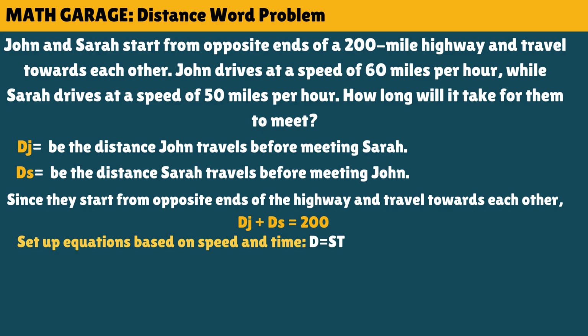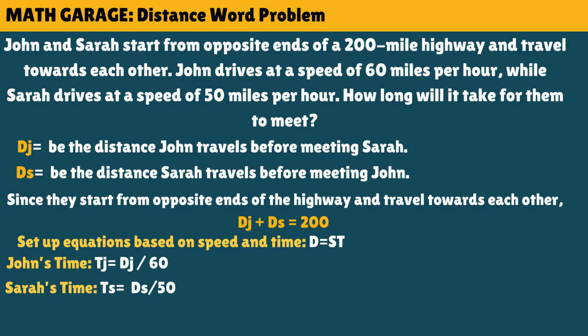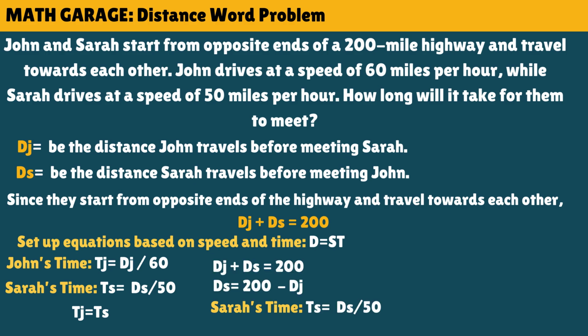Next is to set up equations based on distance and speed. So the time of John is equal to d sub j over 60, while for Sarah we have d sub s over 50. They will meet when t sub j is equal to t sub s. So now, let us relate the distances and solve. T sub j is equal to t sub s. D sub j over 60 is equal to d sub s over 50. Substitute d sub s with 200 minus d sub j, so we can only have one variable, which is d sub j.